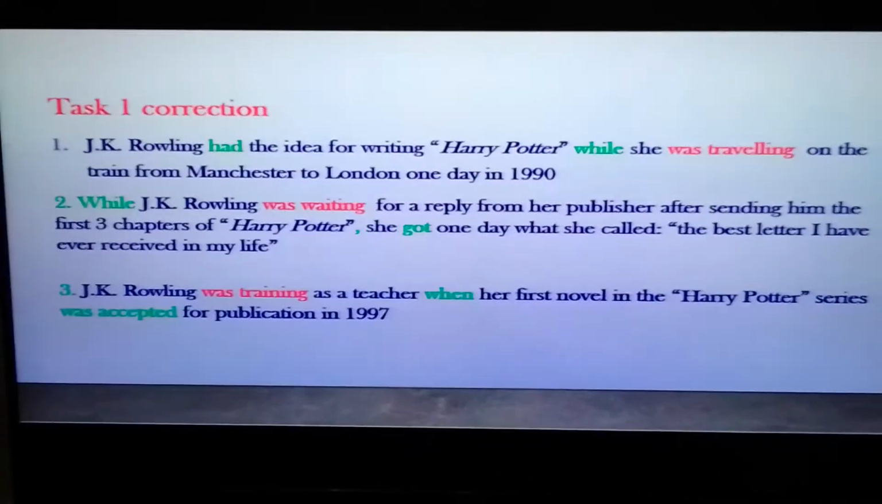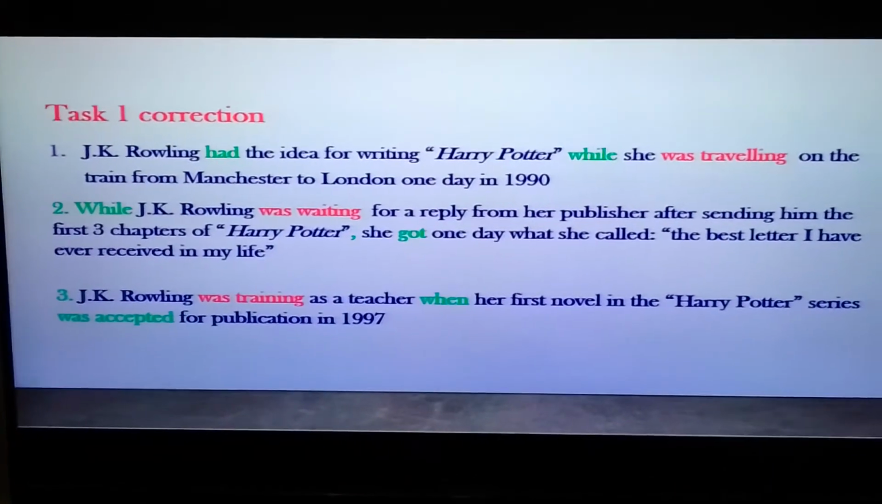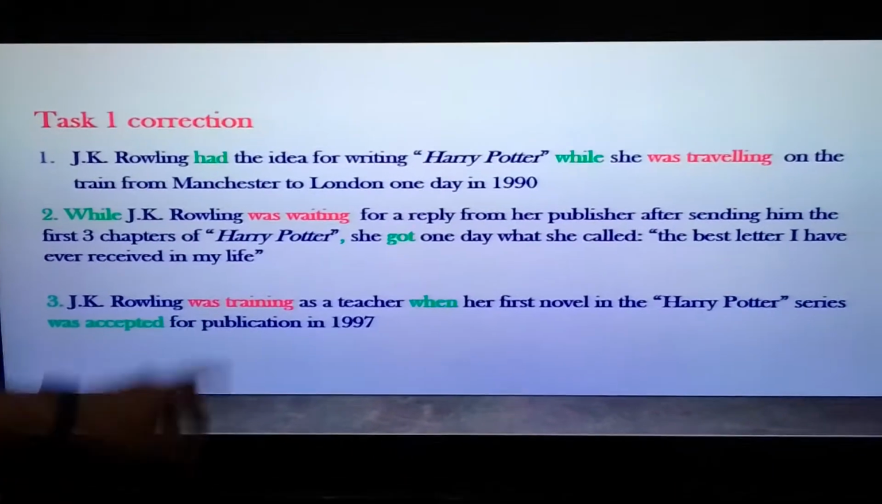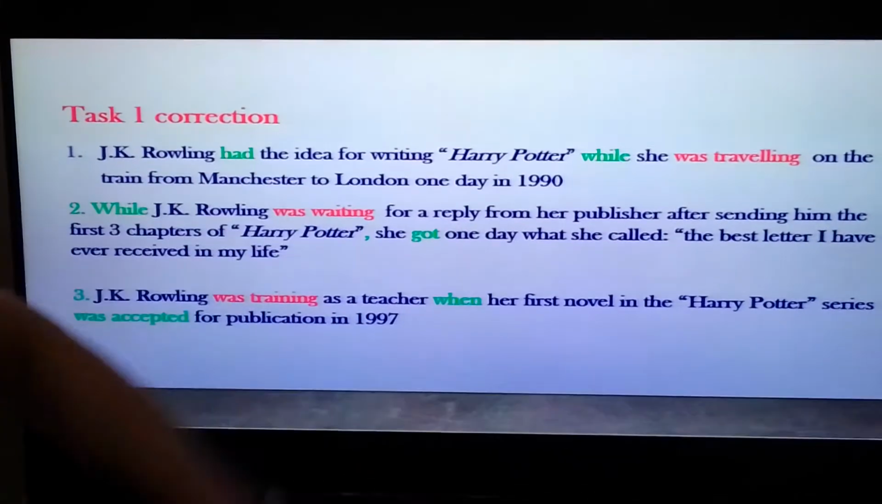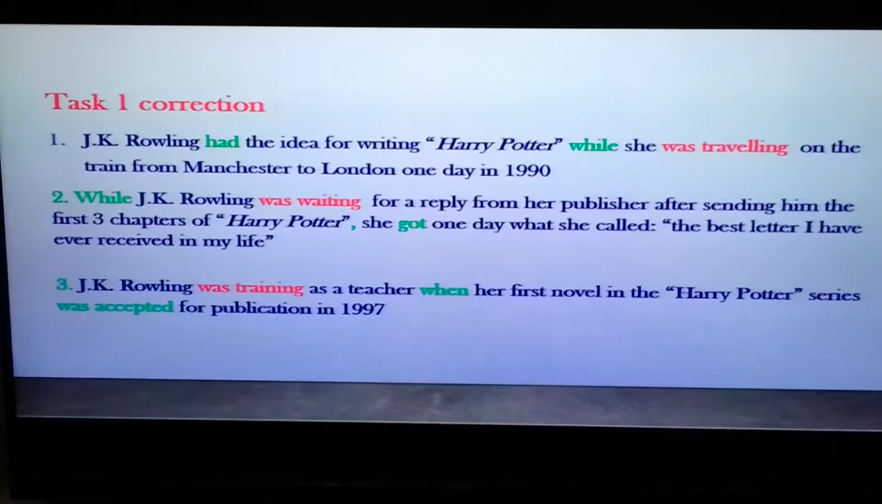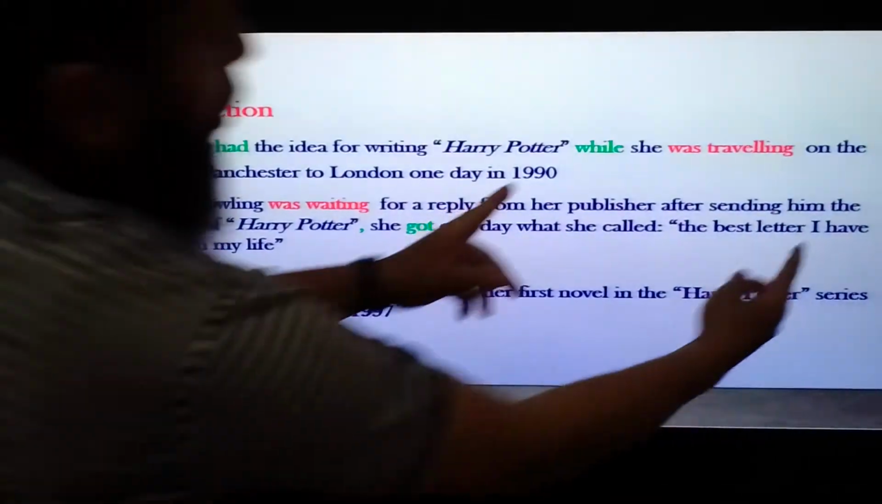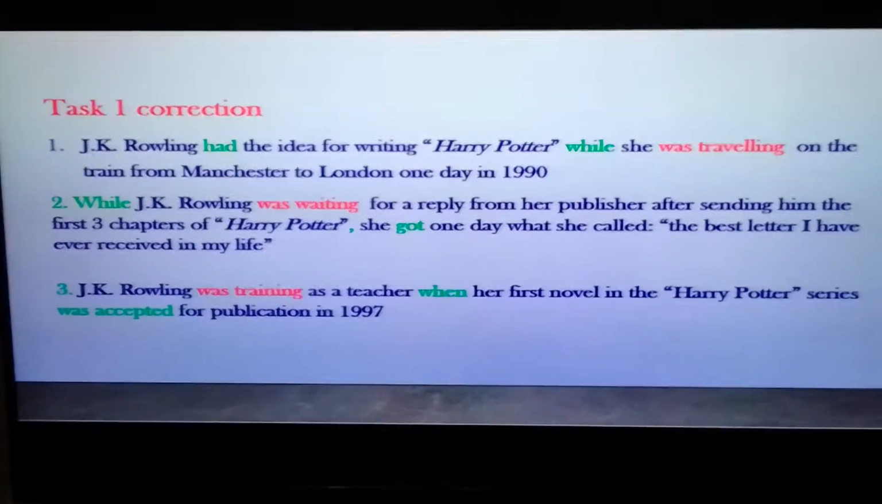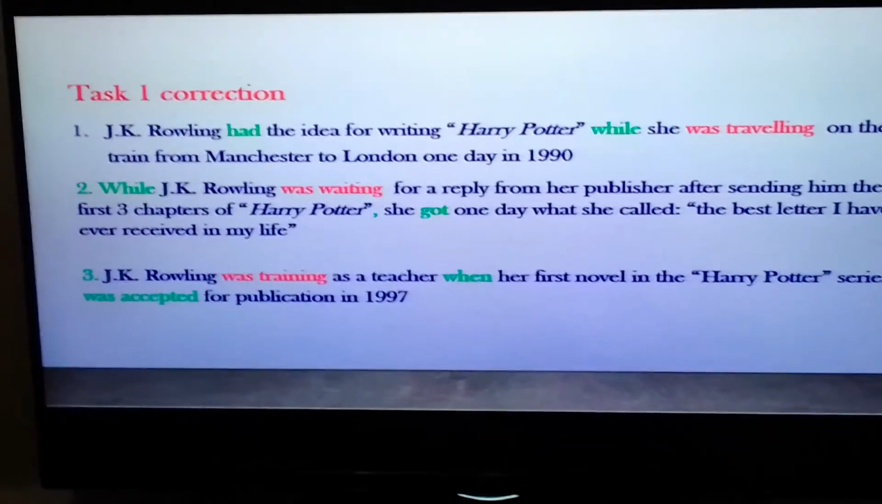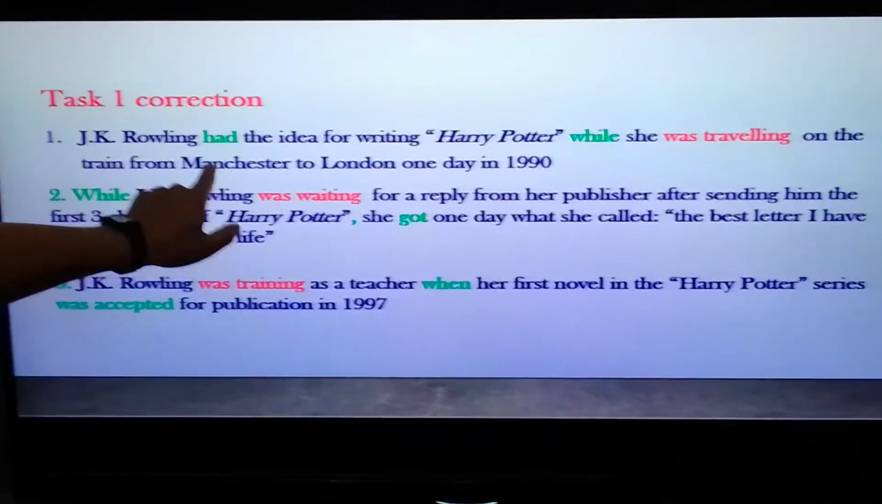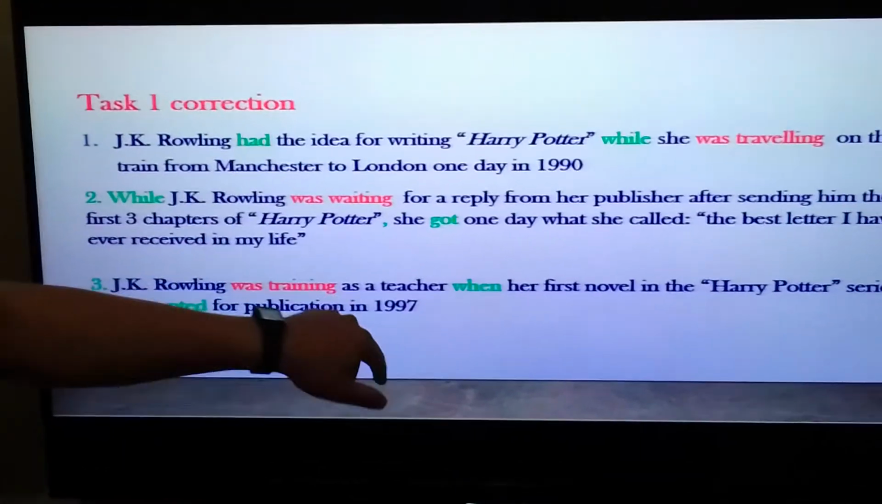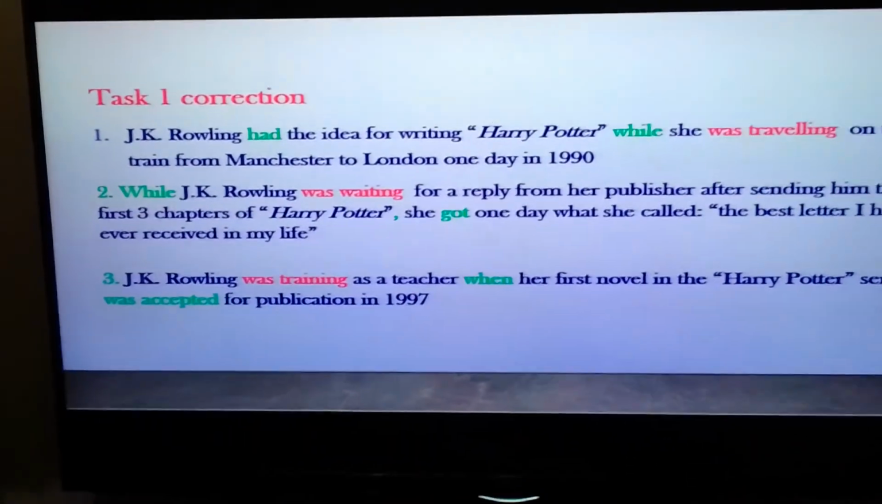We see the correction. So J.K. Rowling had, the verb between brackets was have, had the idea for writing Harry Potter while, now this is the long action, while she was traveling on the train from Manchester to London. It's a long way from Manchester to London. This is a long period, one day in 1990.